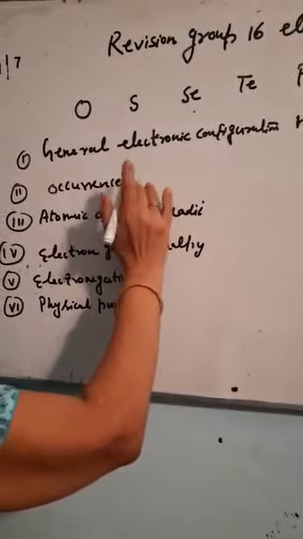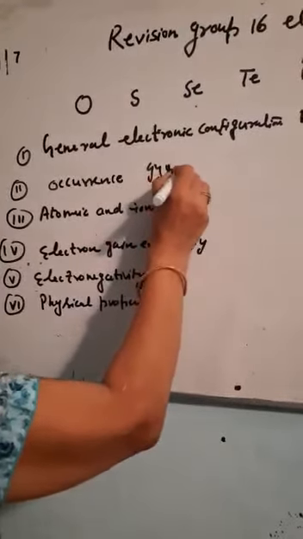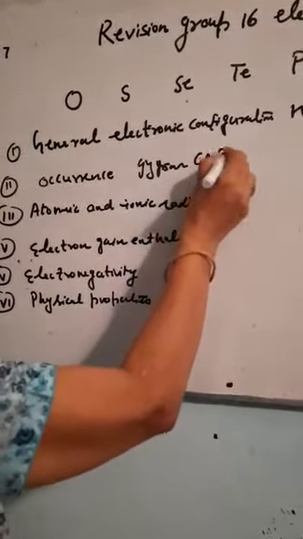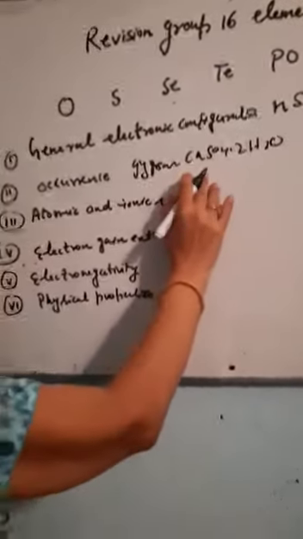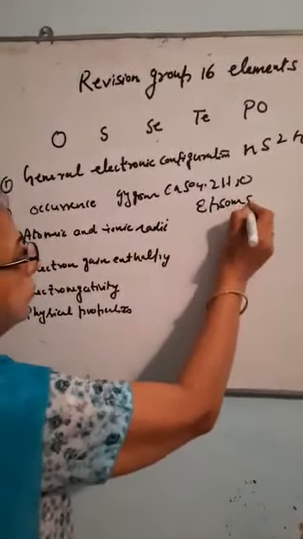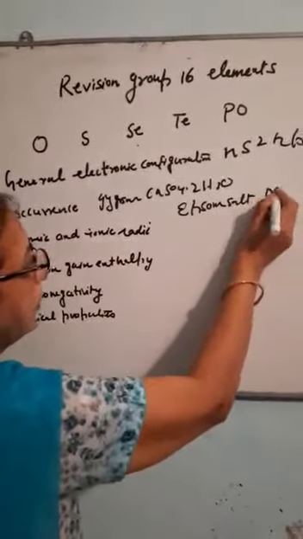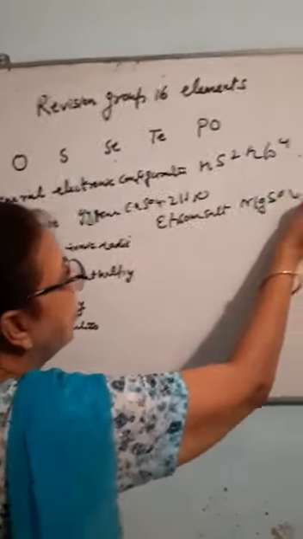For example, gypsum, known as calcium sulfate with 2 molecules of water, contains sulfur. Epsom salt, that is magnesium sulfate with 7 molecules of water, contains sulfur.